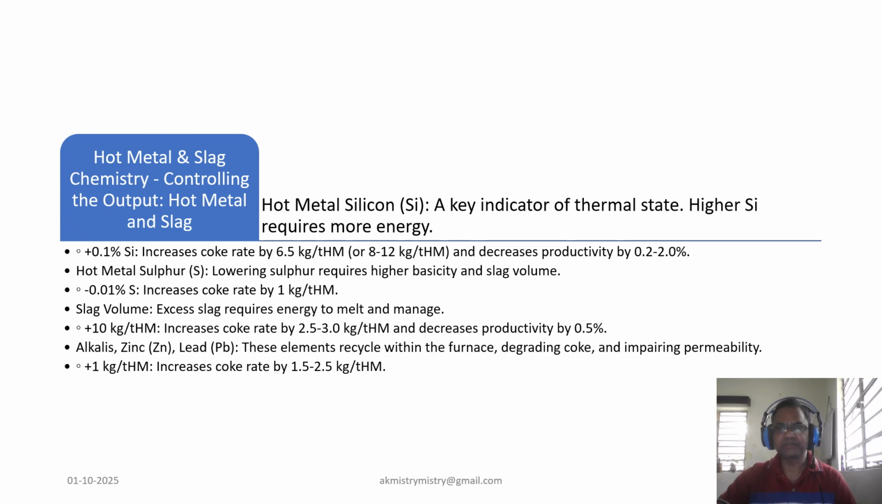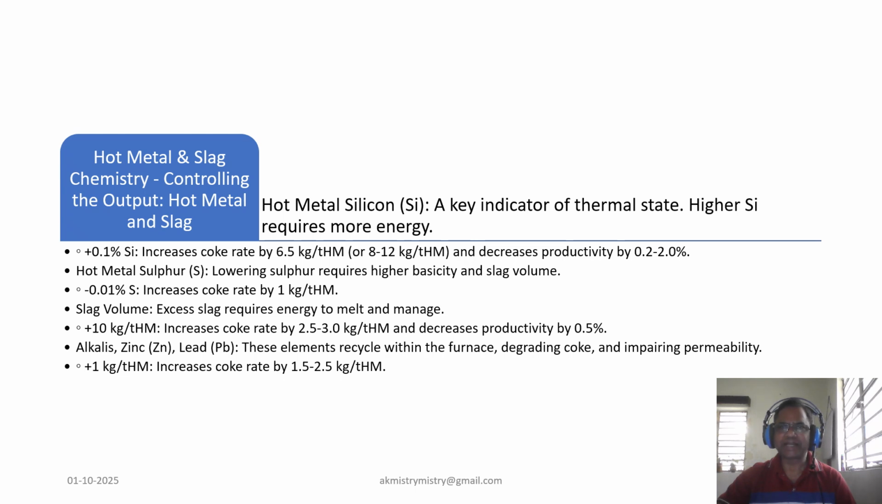As far as sulfur is concerned, targeting a lower sulfur always requires more energy, and for decreasing sulfur by 0.01%, we have to apply more fuel; in terms of coke rate it is 1 kg per ton of hot metal. And as for manganese and phosphorus, these elements also have an impact. A 0.1% increase in manganese increases the coke rate by 0.2%, while a 0.1% increase in phosphorus increases it by around 1.3 kg per ton of hot metal.